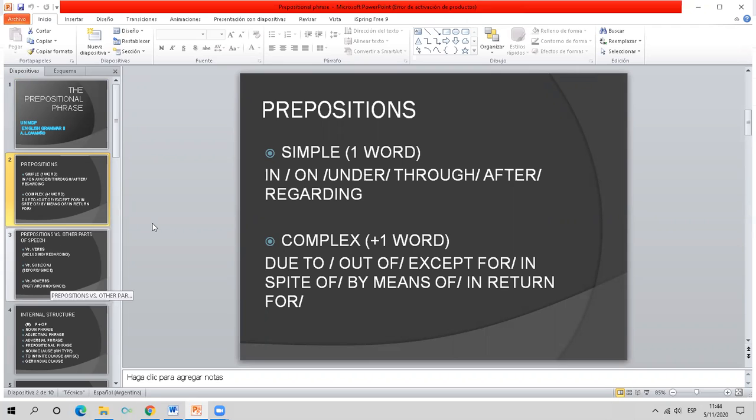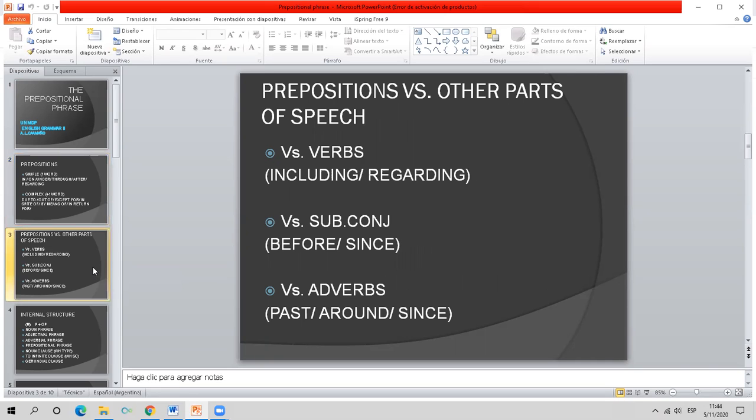Now, the problem with prepositions, if you look at, for example, this preposition regarding, is that sometimes they may seem to be some other part of speech, okay? So let's compare prepositions with some other parts of speech. We may compare them to verbs.